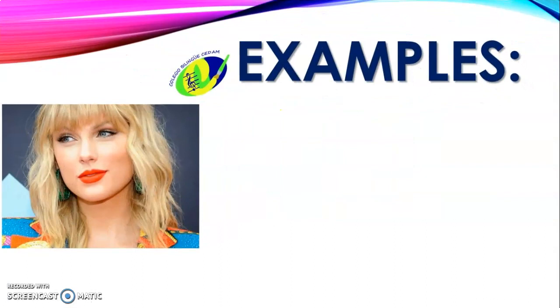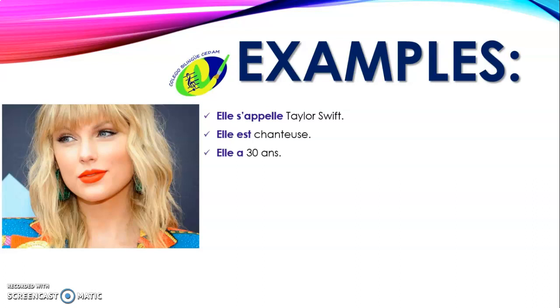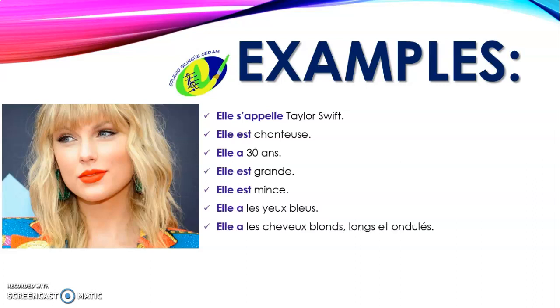We have an example here. Elle s'appelle Taylor Swift. Elle est chanteuse. Elle a 30 ans. Elle est grande. Elle est mince. Elle a les yeux bleus. Elle a les cheveux blonds, longs et ondulés. Elle est sympathique. Elle est belle. So I have all the characteristics here. I have the name. You can add something like this. You can add the occupation of the character. You have the age. You have physical descriptions. She's tall, she's thin. The color of the eyes. You have the color and the shape of the hair. And some personality description.